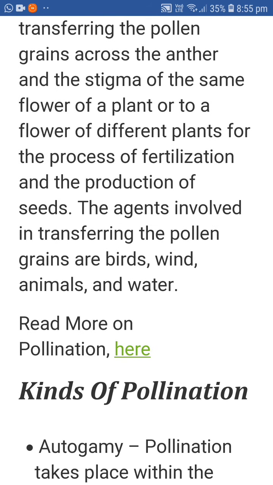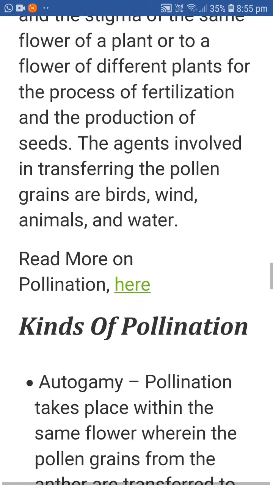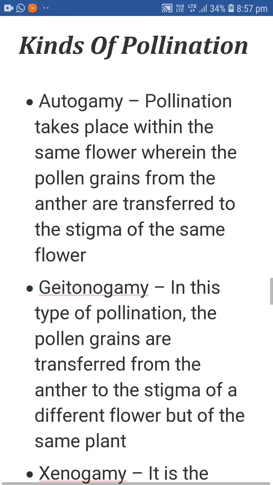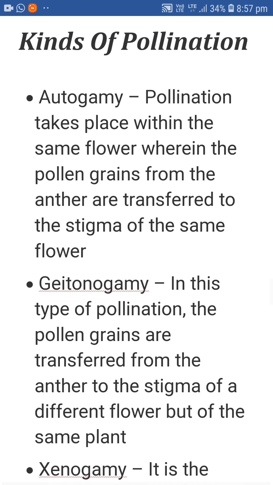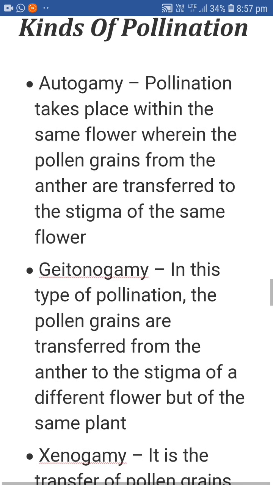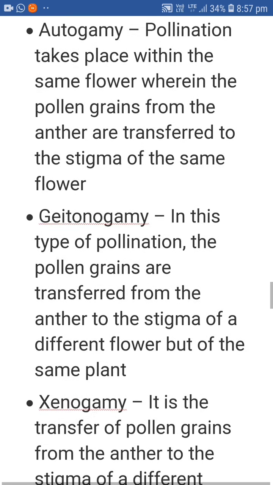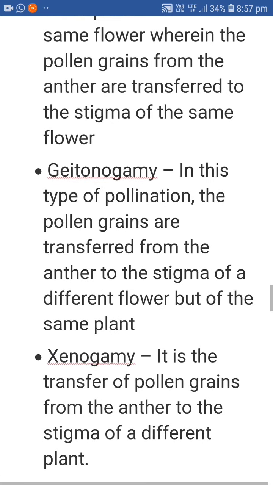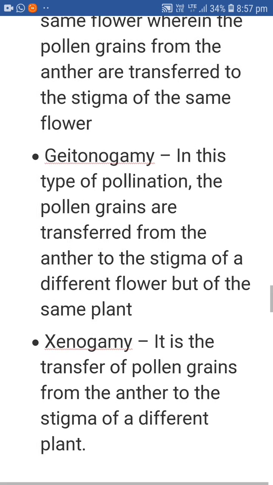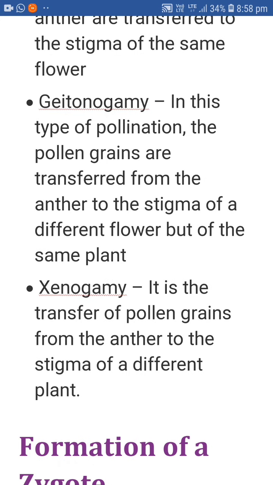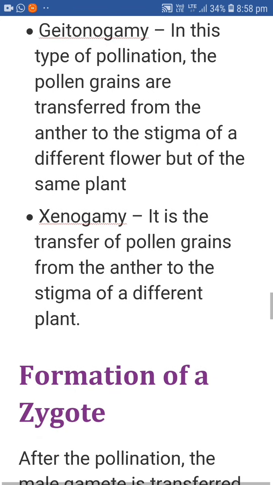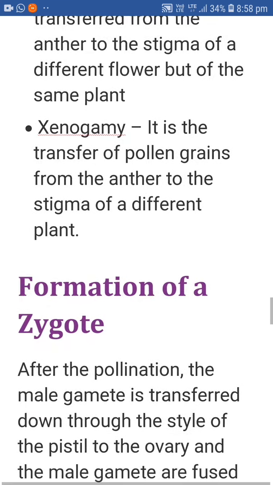The agents involved in transferring the pollen grains are birds, wind, animals and water. Kinds of pollination. First is autogamy. Pollination takes place within the same flower, where the pollen grains from the anther are transferred to the stigma of the same flower. It is known as autogamy. Now, geitonogamy. It is the type of pollination where pollen grains are transferred from the anther to the stigma of a different flower but of the same plant. Xenogamy is the transfer of pollen grains from the anther to the stigma of a different plant.